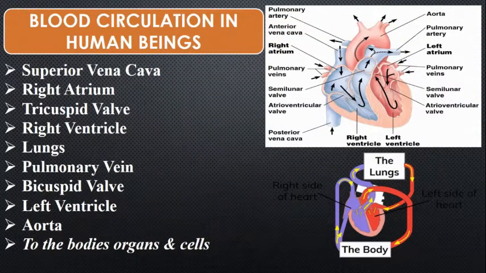Now you must be having a question: how does this blood circulation take place in human beings? In human beings, blood circulation is a double circulation. Children, why do we say double circulation? Because the blood moves through the heart twice.